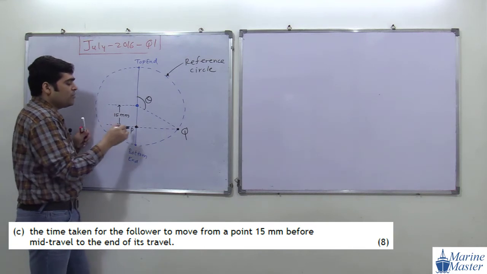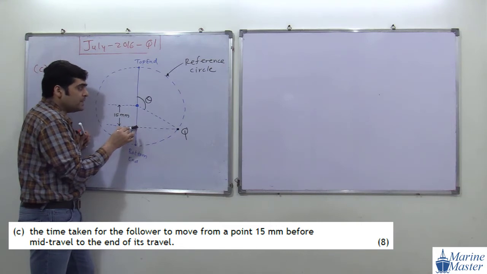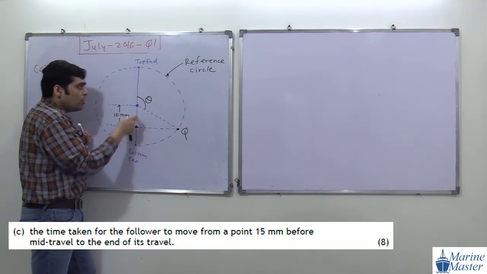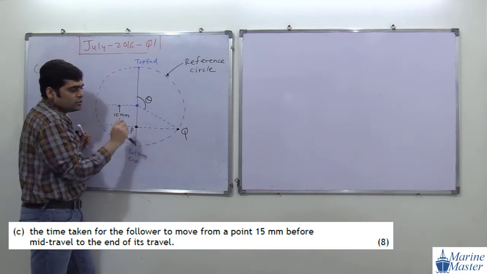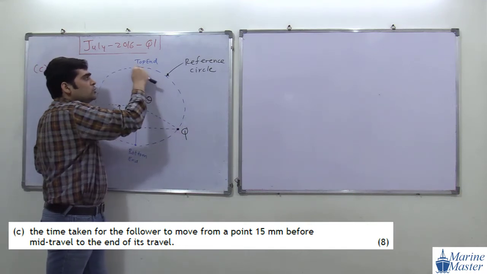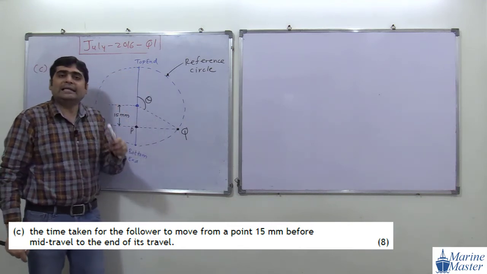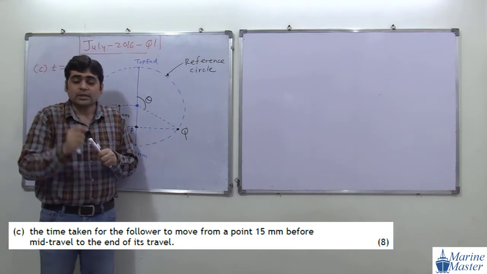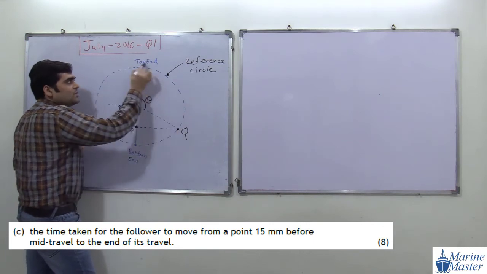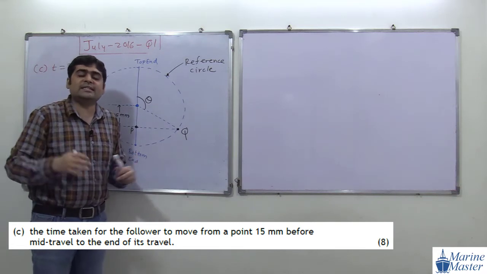Whatever the time required by the follower going from point P to the top end, or whatever the time required by point P going from the top end position to the end position, the same time is required by point Q going from this location to this location. How much angle is covered here? Angle theta is covered with respect to the center. Whatever the time required for point P going from this point to this point, the same time is required by point Q, because they are moving together. They are replicas of each other. We studied these things in the theory of this chapter.